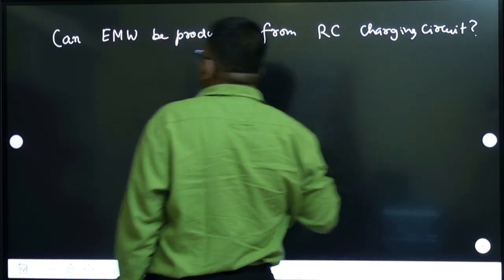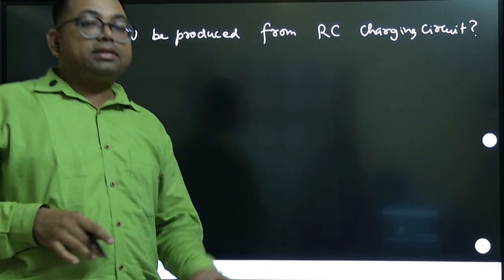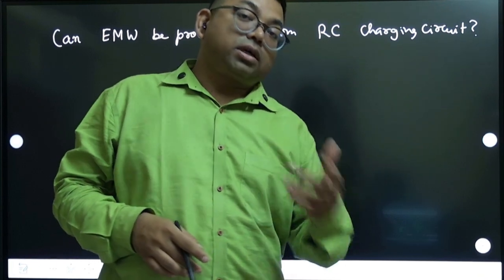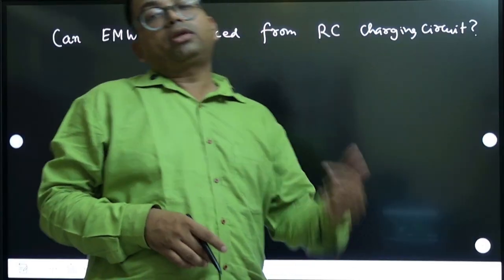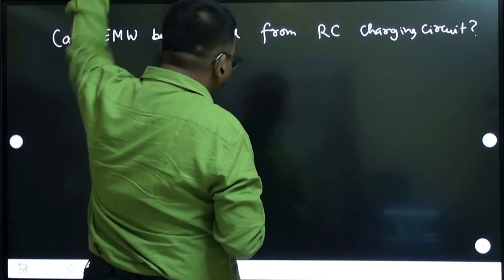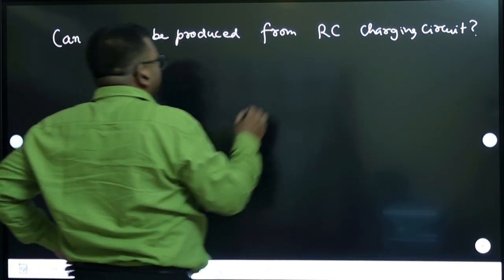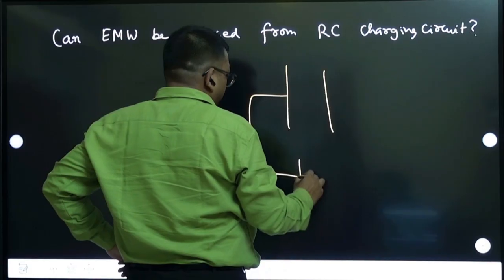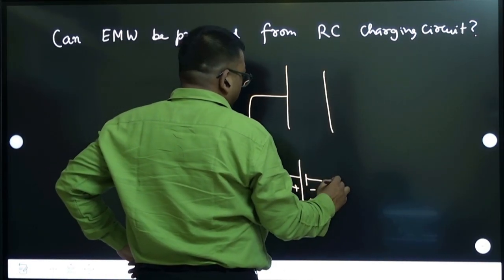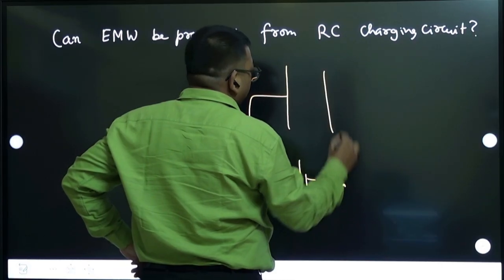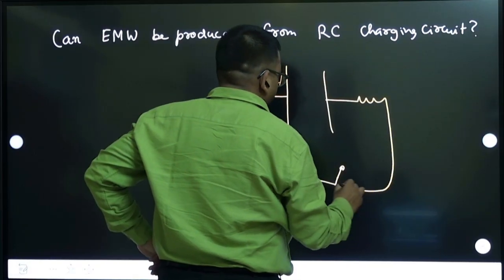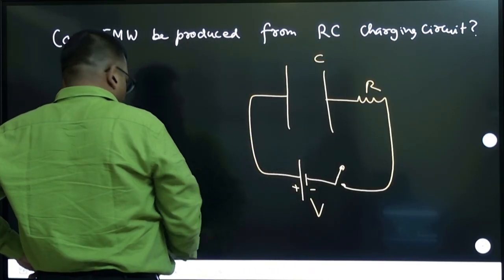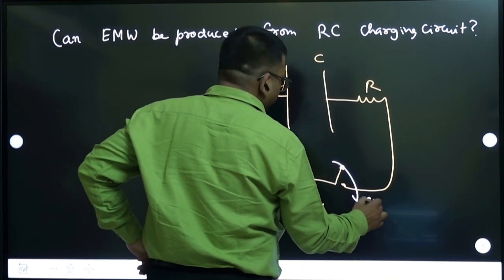We have told that electromagnetic wave can be produced from an LC oscillation circuit, right? Because charge is oscillating, current is oscillating, electric field is oscillating and magnetic field is oscillating, so electromagnetic wave is produced there. But in an RC circuit, which is basically a DC circuit, you are connecting it with a battery, voltage plus minus, and there is a switch, and there is a resistor also in this circuit, right? RC.